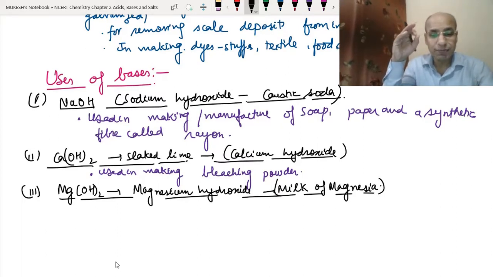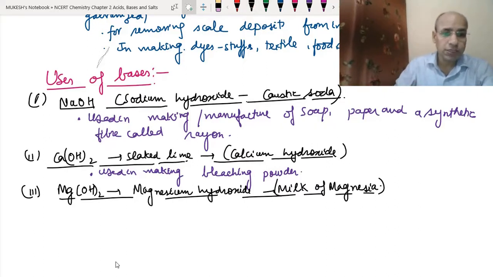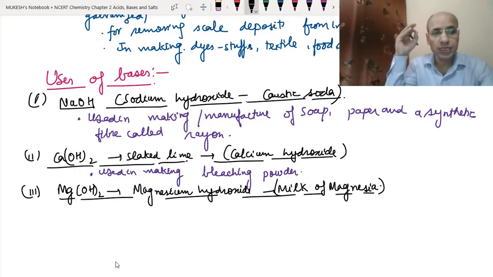Since it is a mild base, it is not a very strong base. The upper two that we have studied, they are the strong bases. But the magnesium hydroxide is a mild base. Okay, it does not mean you can say a weak base.